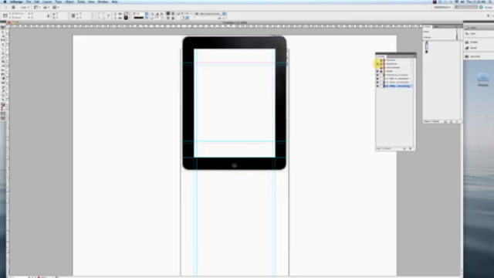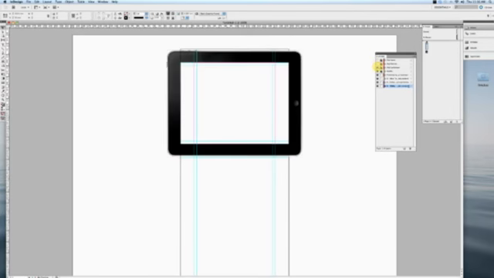And really what that's for is just a guide for you to see, okay, on this blank template I have here, if I put some content in, this is what will be visible to the user if they're looking at it in portrait, and this is what will be visible to the user if they're looking at it in landscape. These will never print, they don't export, it's just there as a guide for you. And these images of the iPad are the links that it was looking for.